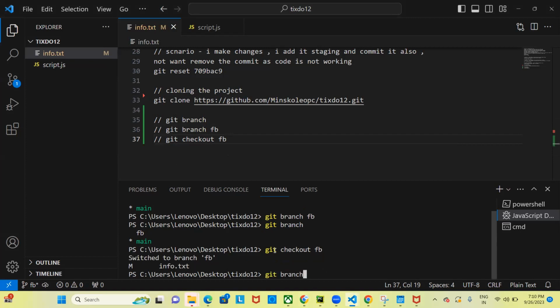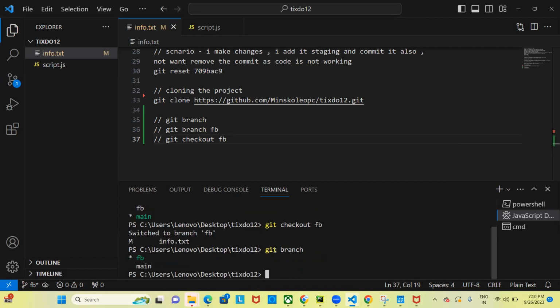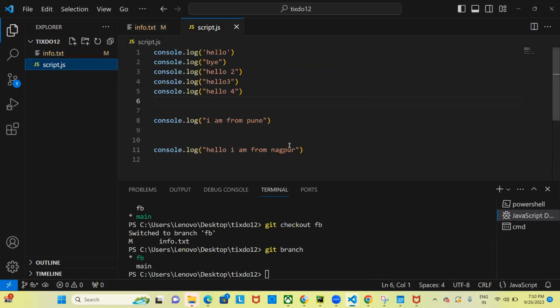Now if I say git branch again, you see, everyone can see, right? Now the branch FB is highlighted green. This branch is basically having the same line of code which the local main branch is having, right? Now I will come back here and I will start writing.